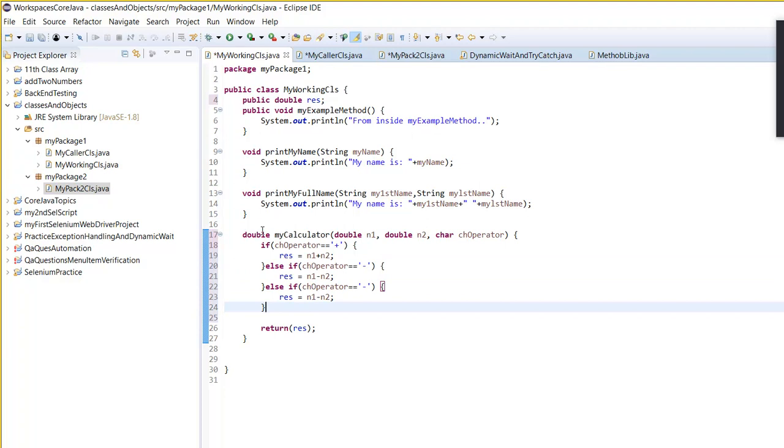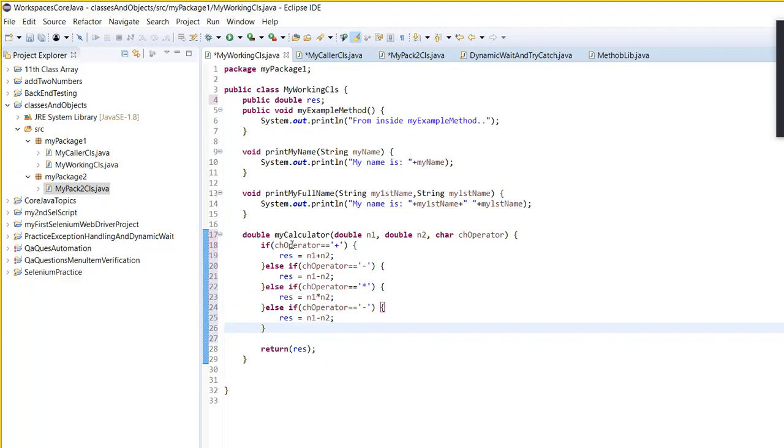Else if equal to multiplication, then you want to do result equal to multiply. Else if this equal to division, then you want to do division.